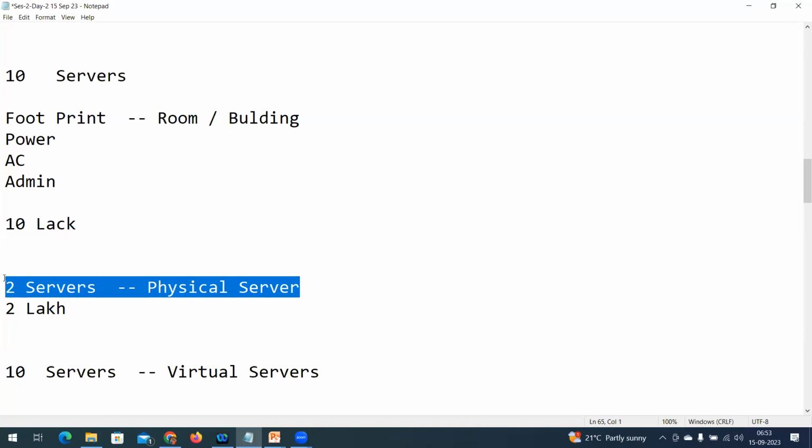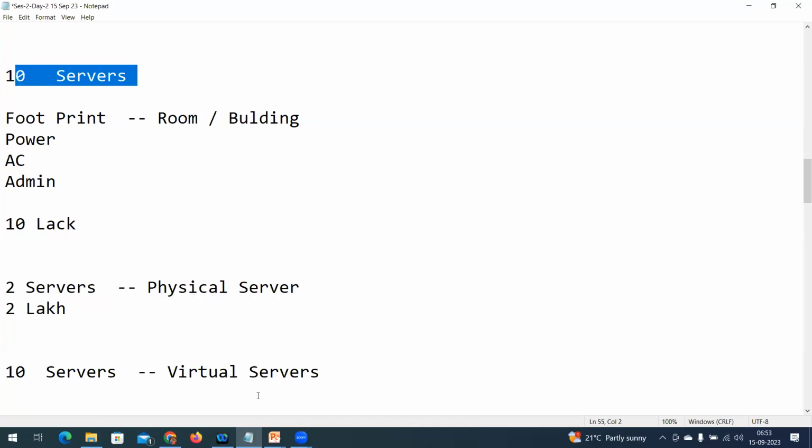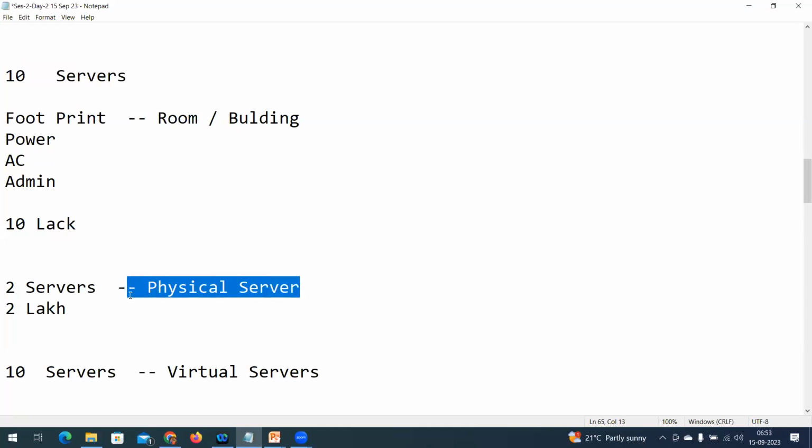By using 2 physical servers, I need to provide sufficient capacity to my 10 servers. That means what configuration I need to choose. Whatever physical servers I choose, the configuration must serve whatever the demand is. That's where we are going to choose virtualization.